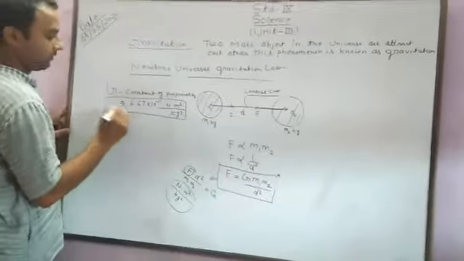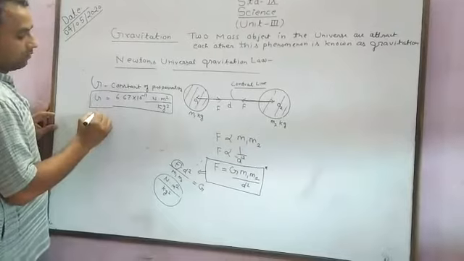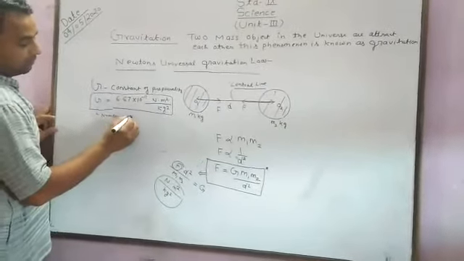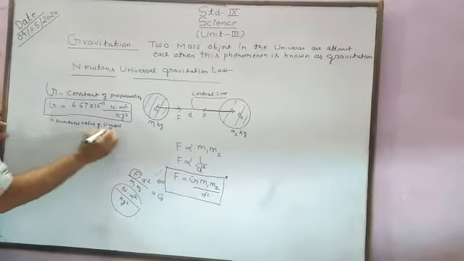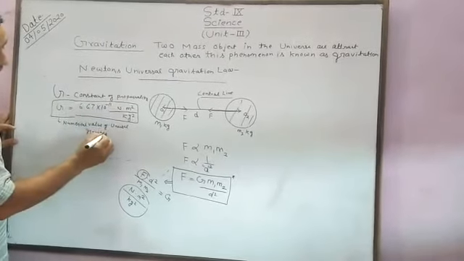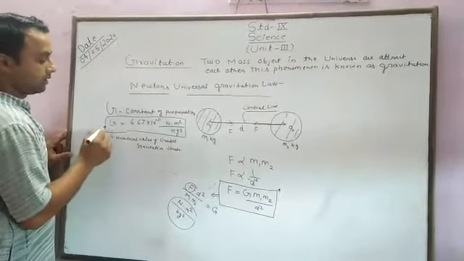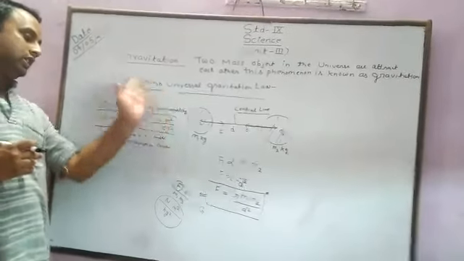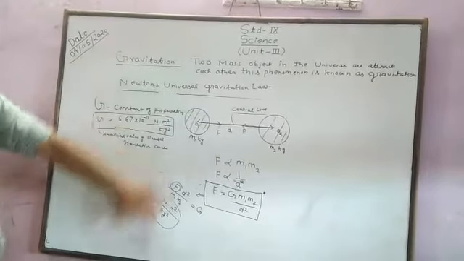This is the numerical value of the universal gravitational constant. This is the same for the whole universe. It does not change from place to place. This value never changes anywhere in the universe.